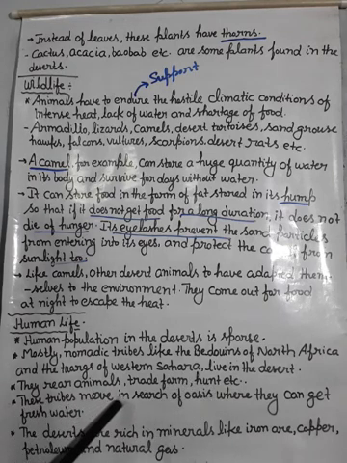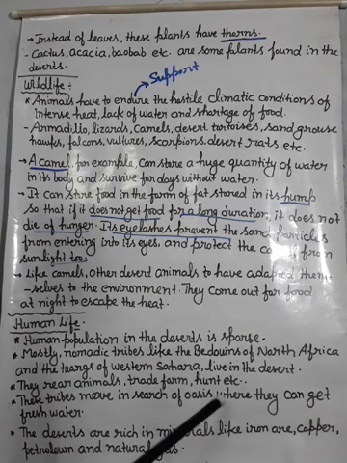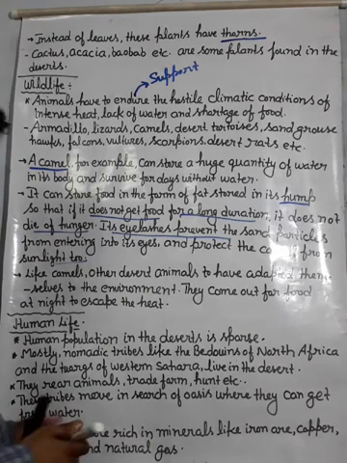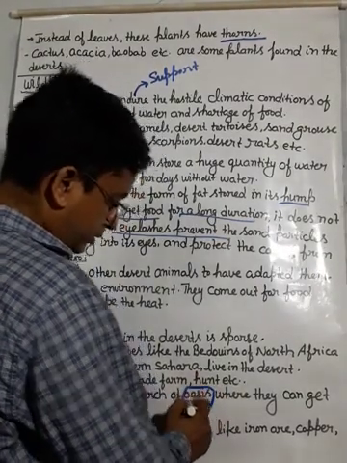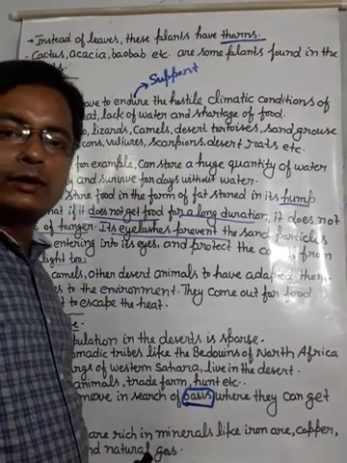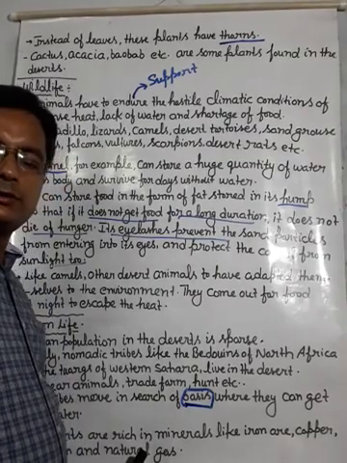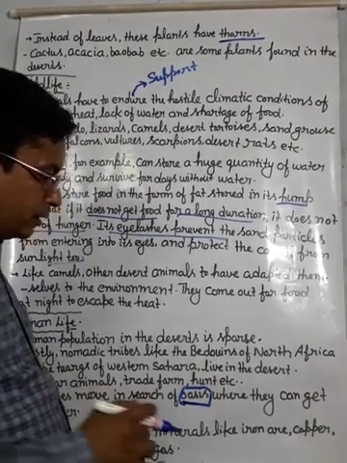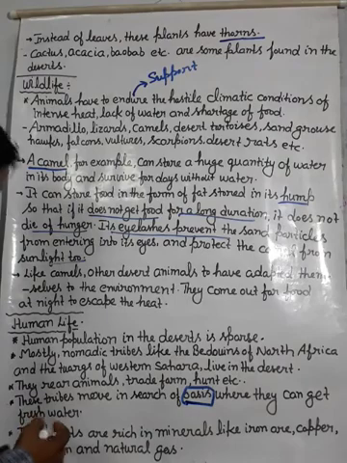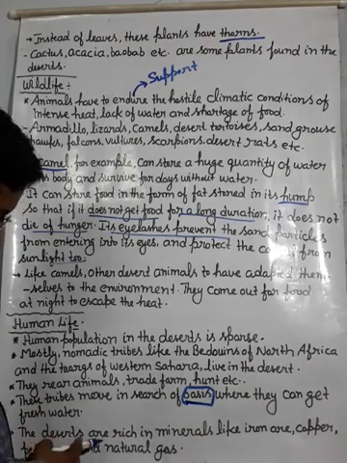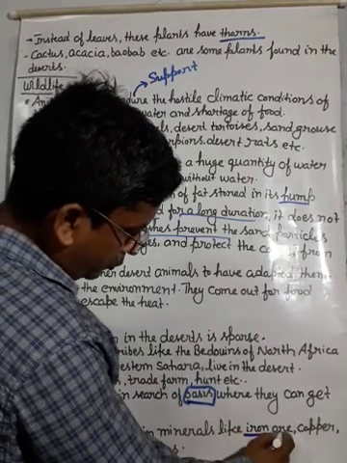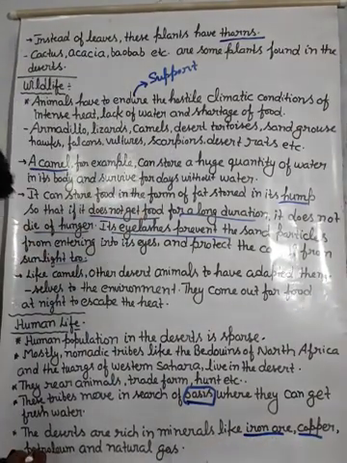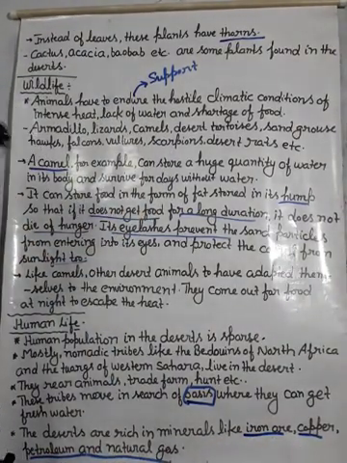These tribes move in search of oases. Oasis means a place in the desert having water and greenery where they can get fresh water. The deserts are rich in minerals like iron ore, copper, petroleum and natural gas.